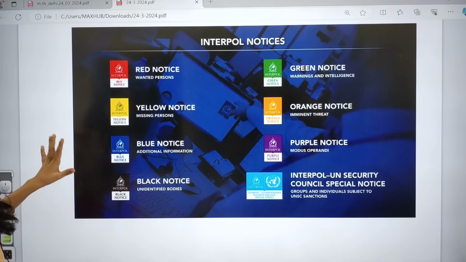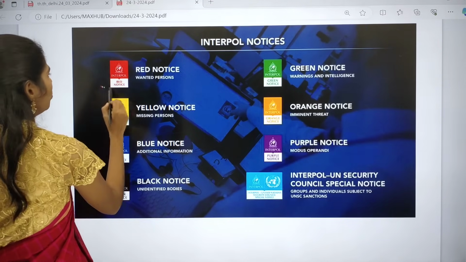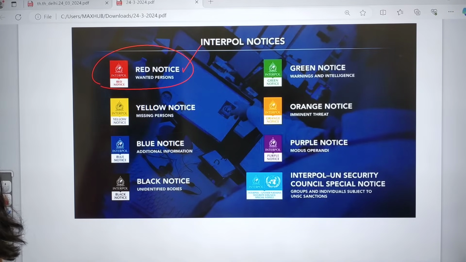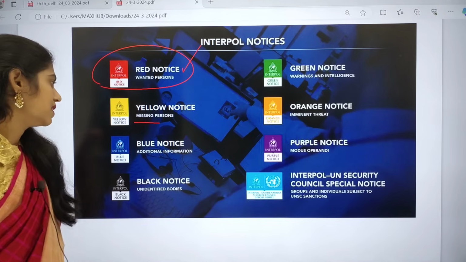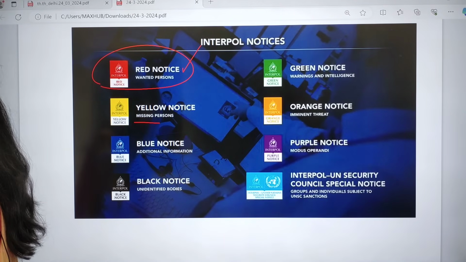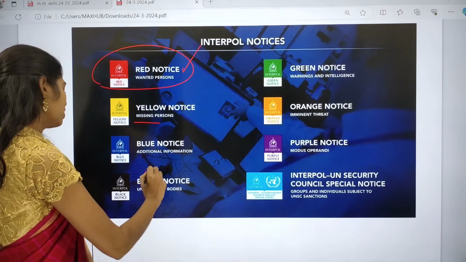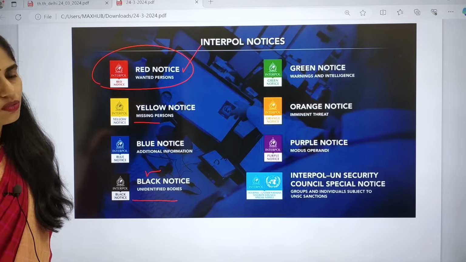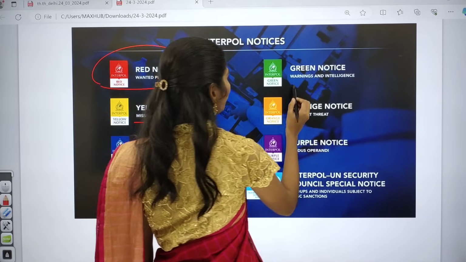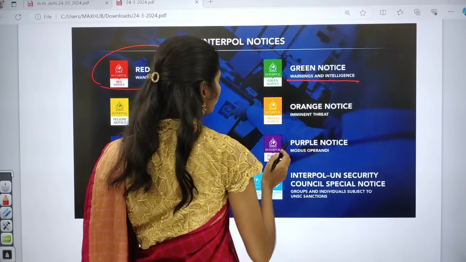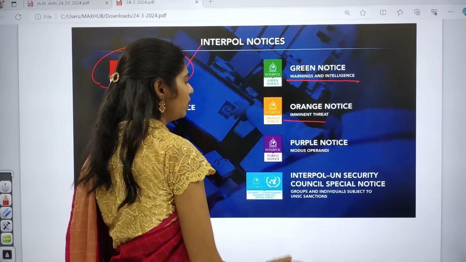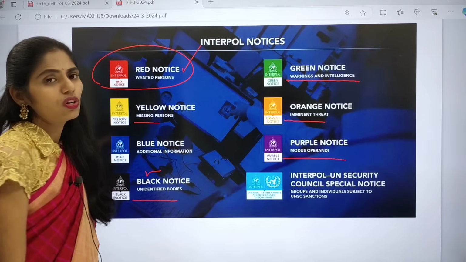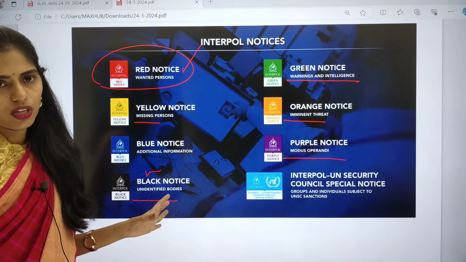So here we have different notices. The first one is the red notice, which is for wanted persons. Interpol can also give a yellow notice for missing persons, a blue notice for additional information, and a black notice for unidentified bodies. A green notice is for warnings and intelligence, an orange notice for imminent threat, and a purple notice for modus operandi. These are some important notices given by Interpol, and it is very important.